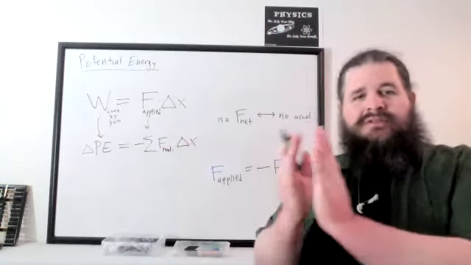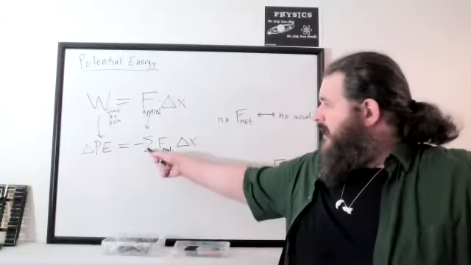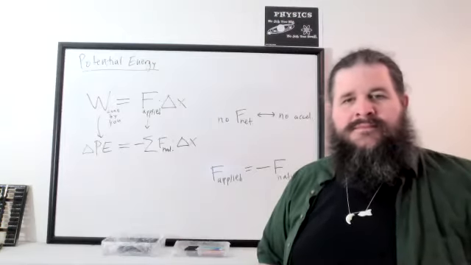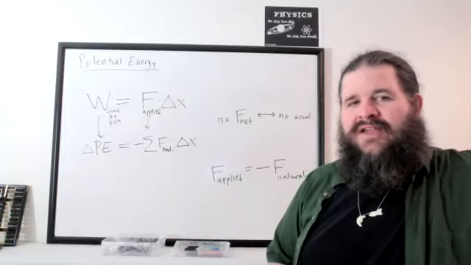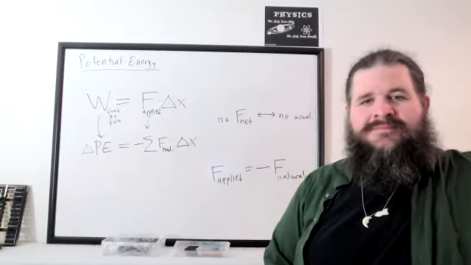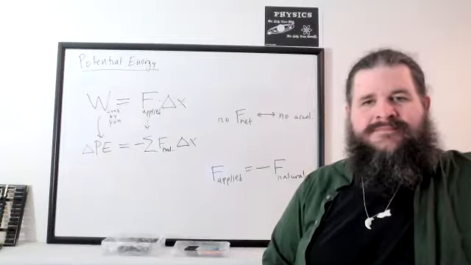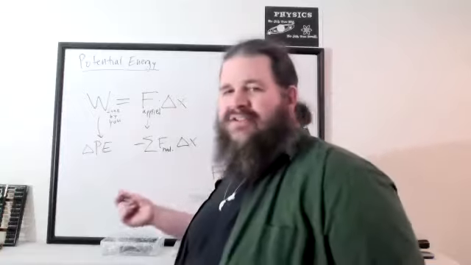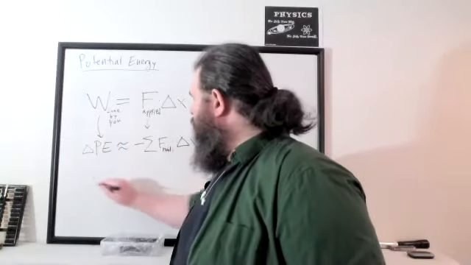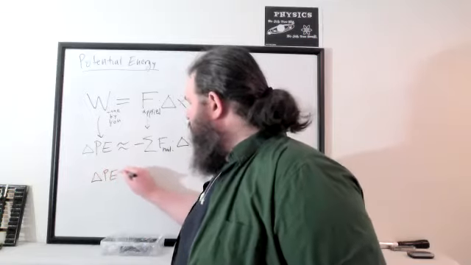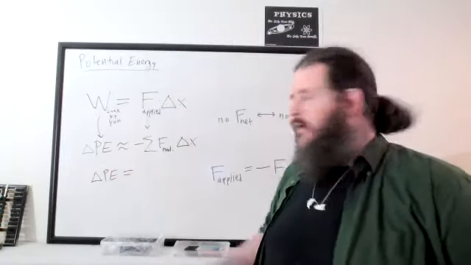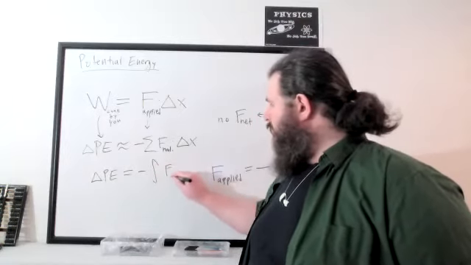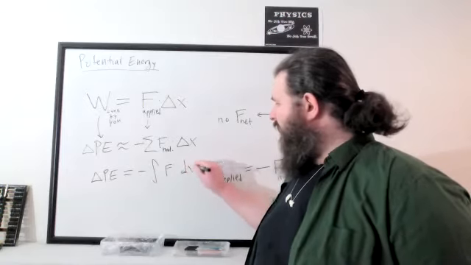And again, if we look at a bunch of little tiny changes added together, instead of writing it as a summation, what would we write it as? What tool from calculus adds up a whole bunch of tiny changes? Yeah, once again, this is going to be an integral. If we add up a bunch of small changes, this is an approximation. But if we take the limit, as the changes get smaller and smaller, the summation becomes an integral of force, and then delta x would be written as dx.